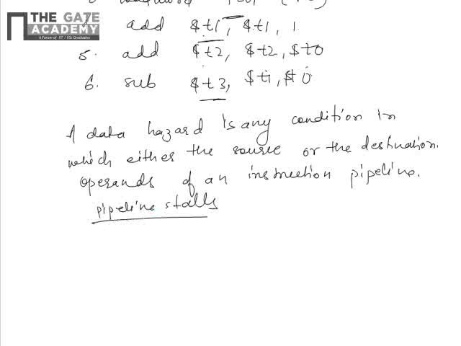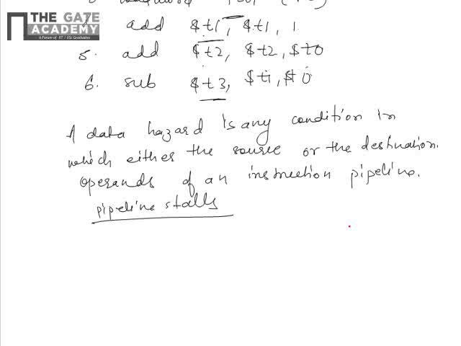This is called a pipeline stall. There are many reasons for pipeline stalls. One reason can be a delay in the availability of the instruction. If there is a miss in the cache and the required instruction has to be fetched from the main memory, then also a stall occurs. In this question we have to calculate the number of stalls.